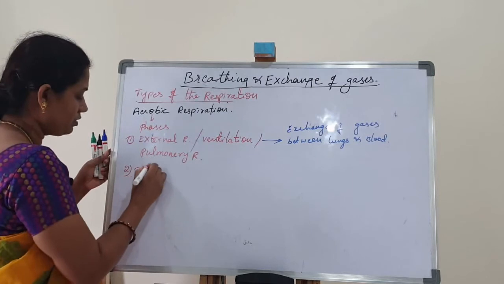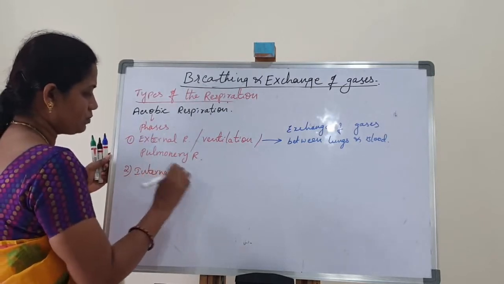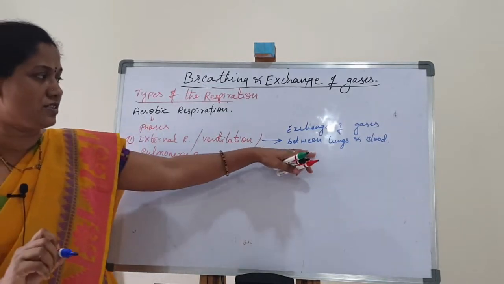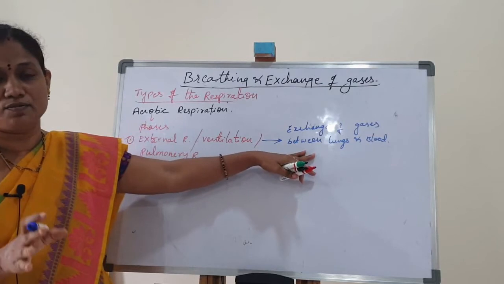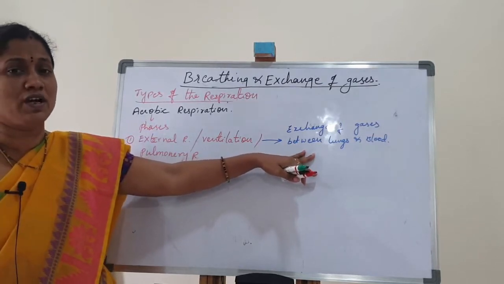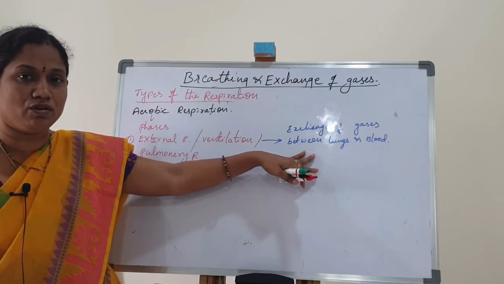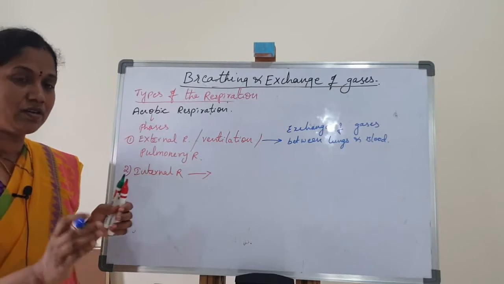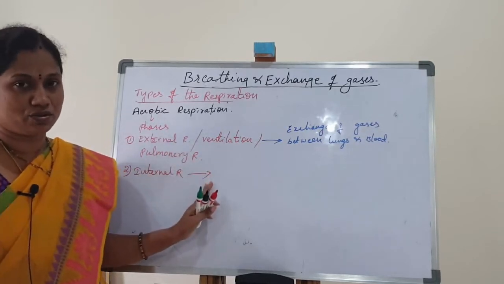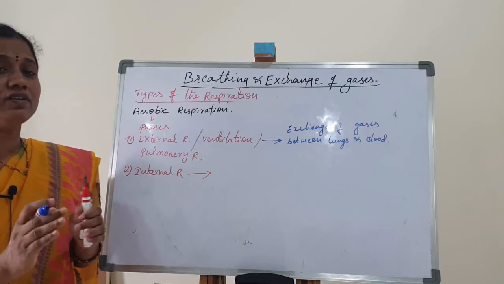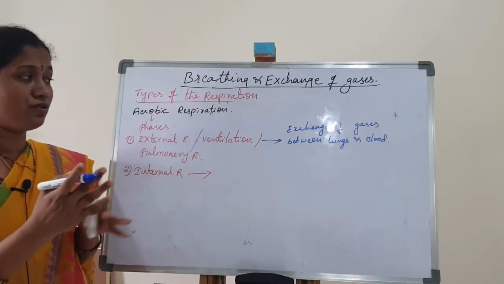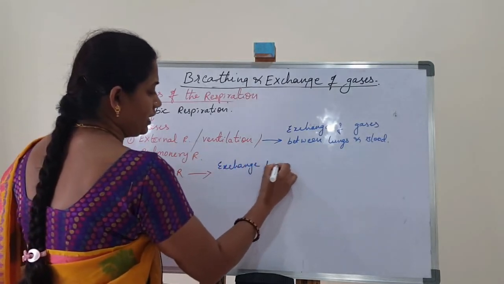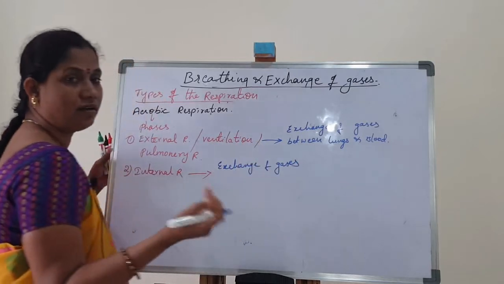Next, internal respiration. After external respiration, oxygen dissolves and binds with blood. Oxygen binds with hemoglobin to form oxyhemoglobin. This oxygen is circulated to the cells or tissues. Whenever it reaches the tissues, one more diffusion takes place, an exchange of gases, oxygen and carbon dioxide.